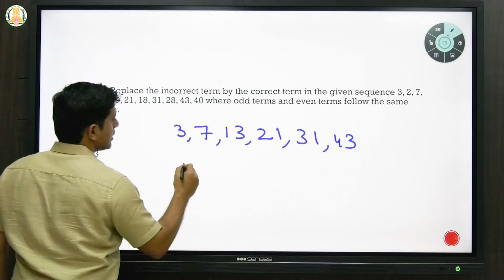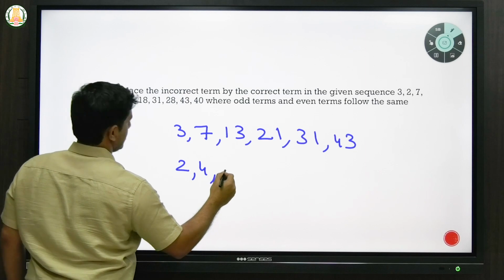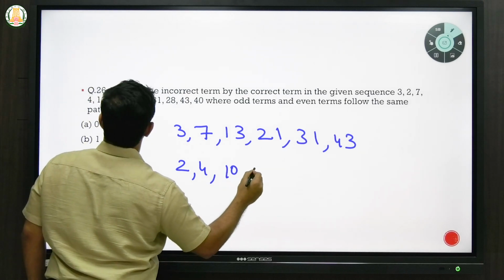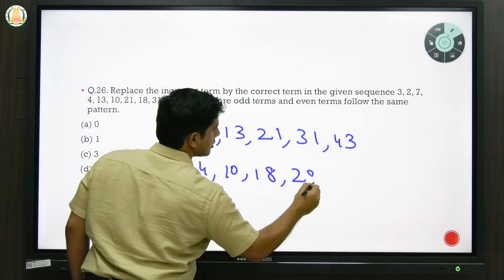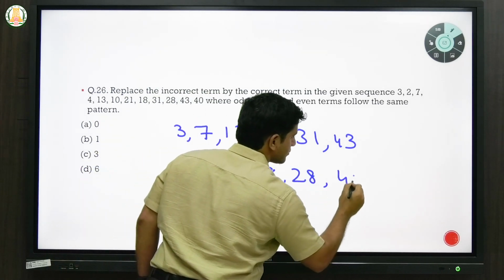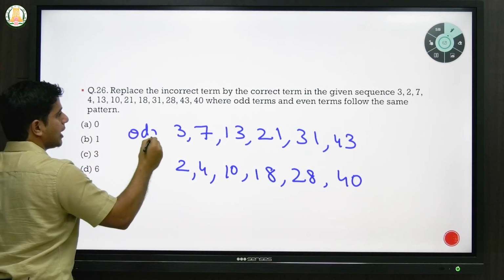Okay. Then the even terms would be 2, 4, 10, 18, 28 and 40. Okay. So these are the odd terms and these are the even terms.